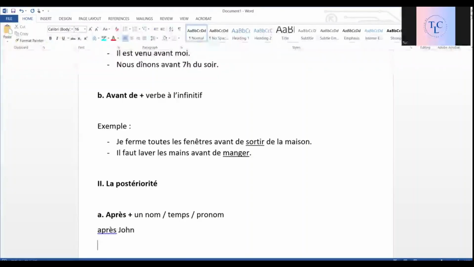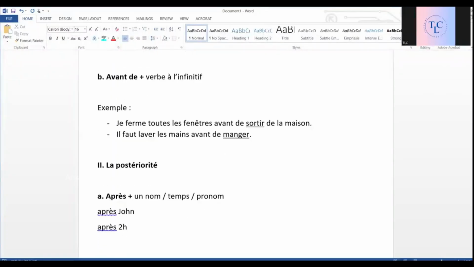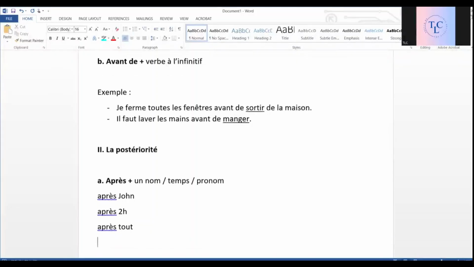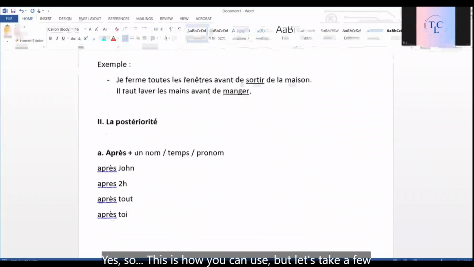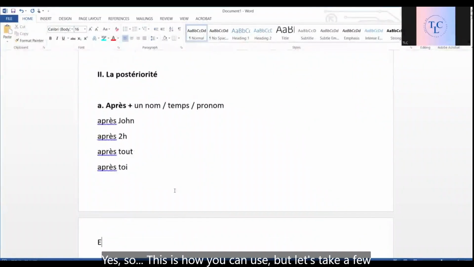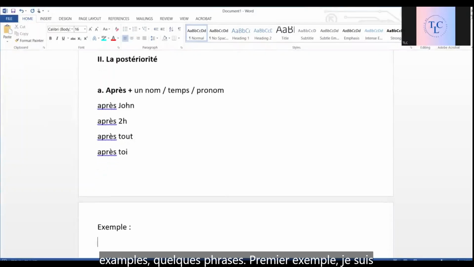Okay, c'est possible. Then après 2 heures. Après tout. After everything. Oui? So this is pronom. Then après toi. After you. Pronom again. Yes. So this is how you can use it, but let's take a few examples, quelques phrases.